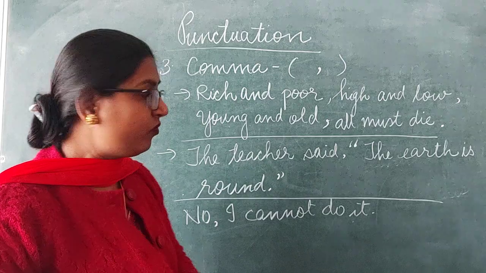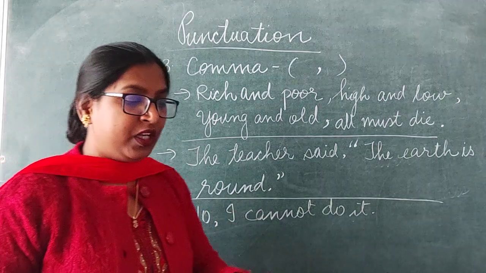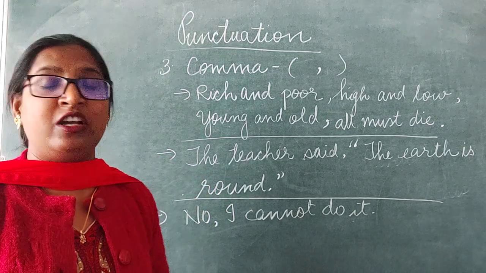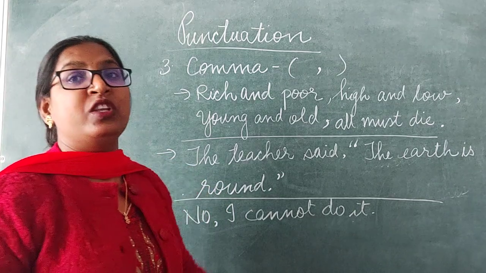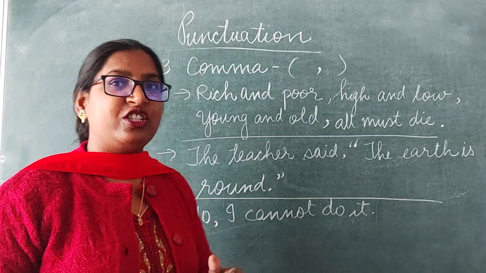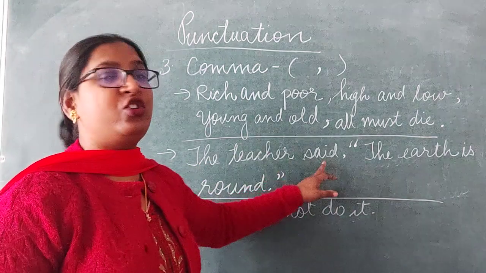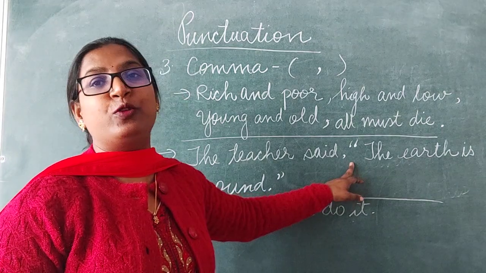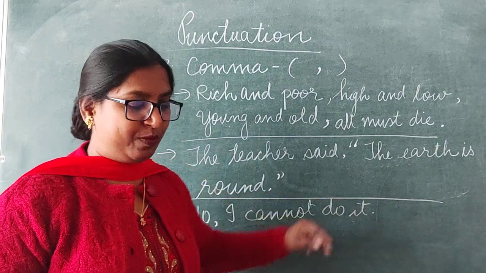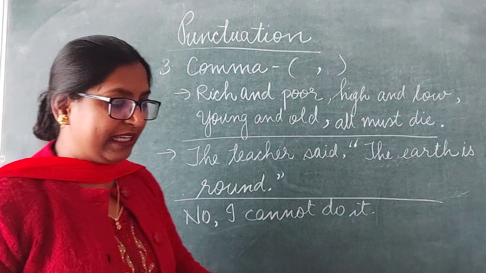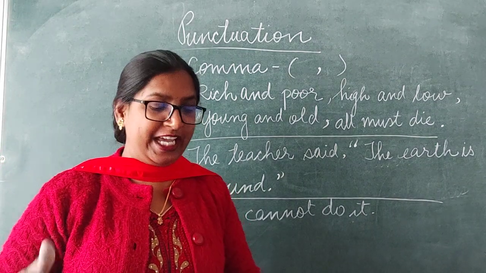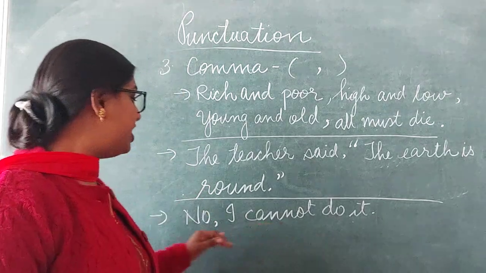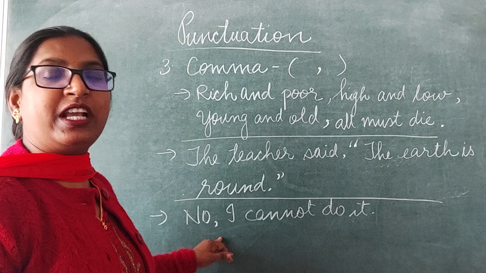Clear? Next is, most commonly, before the introduction of direct speech. Dear children, in direct speech, after the introducing verb, we put a comma. Then next is to mark off yes, no, well, etc. When these types of words are in a sentence, they are separated by using a comma.